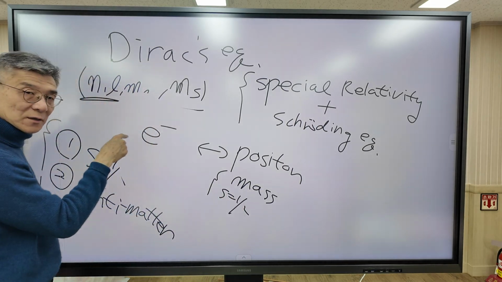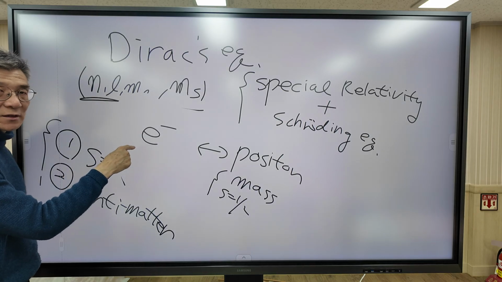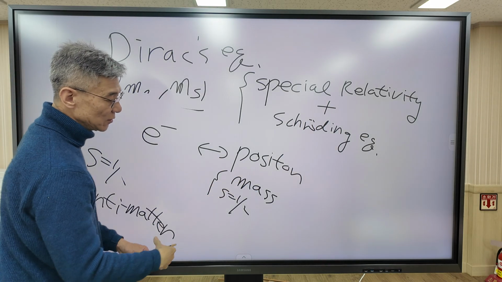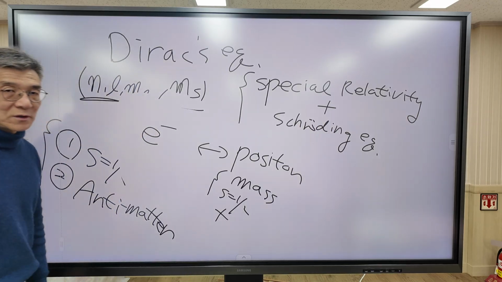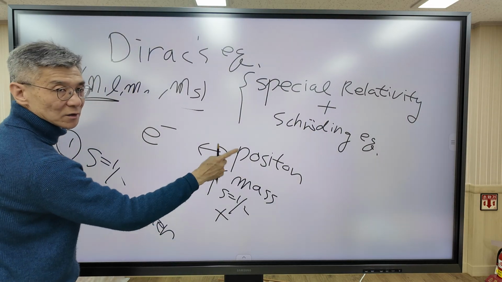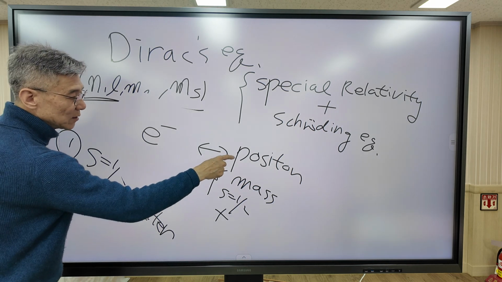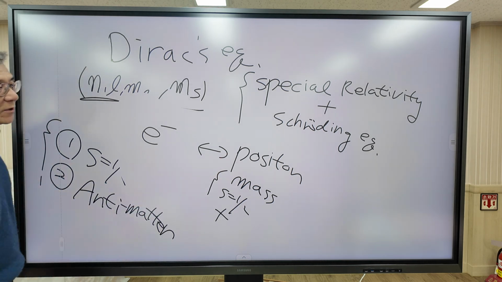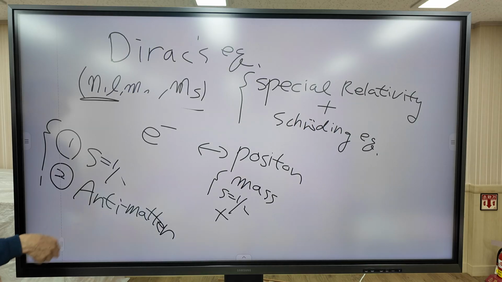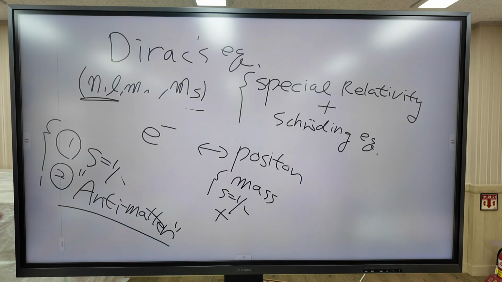The only difference is that the electron carries negative charge, but the positron carries positive charge. This is the only difference between electron and positron. But he predicted this kind of particle exists. Several years later, it was confirmed experimentally, so he received the Nobel Prize.